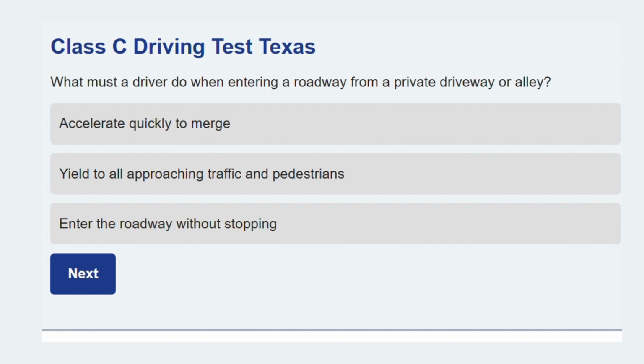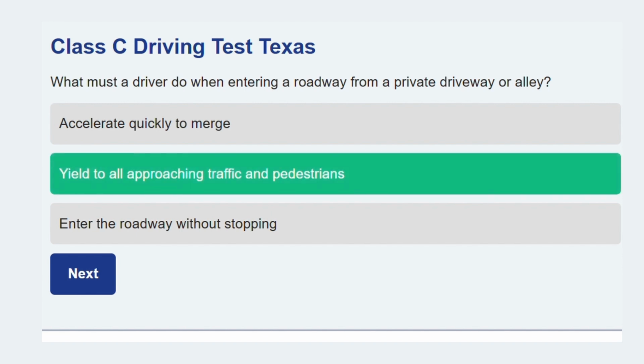Take a moment for this one. What must a driver do when entering a roadway from a private driveway or alley? Yield to all approaching traffic and pedestrians. Traffic on the public roadway has the right of way over traffic entering from private property.